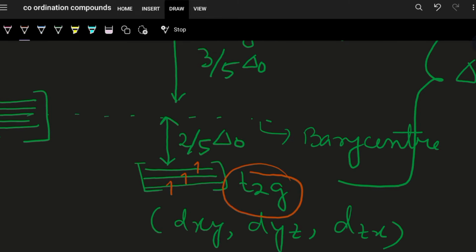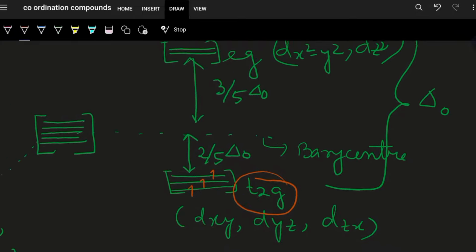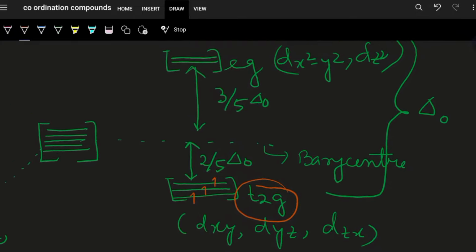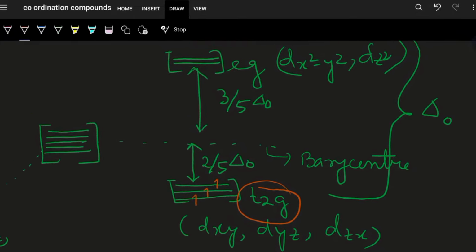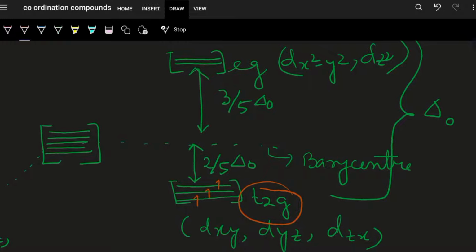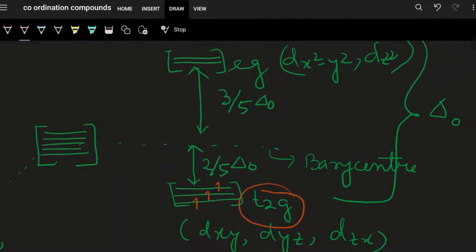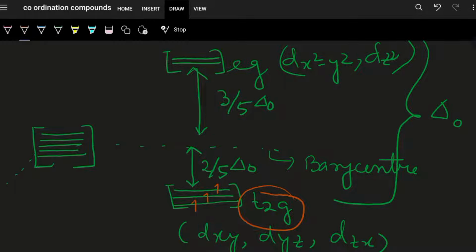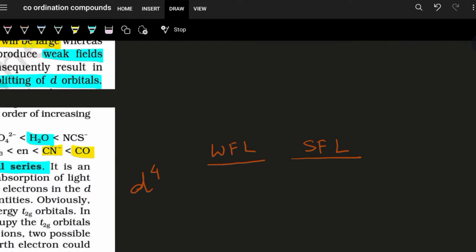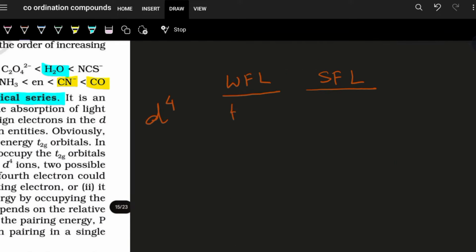If it is a weak field ligand, that means the gap between T2G and EG is less, and the fourth electron for a weak field ligand goes to EG. In that case, we are going to write T2G3 and EG1.